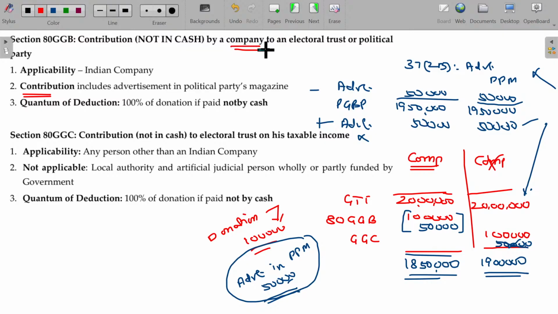Contribution for the company includes advertisement in a political party's magazine, which was disqualified to be debited in the P&L account as per section 37 class 2b. It will raise the profitability of the company. After that, you can claim the same as a deduction under section 80 GGB if you are being the corporate. If you are being non-corporate, you cannot claim this. Is that okay? This will not be considered as a deductible item here. This is available only for the corporate.